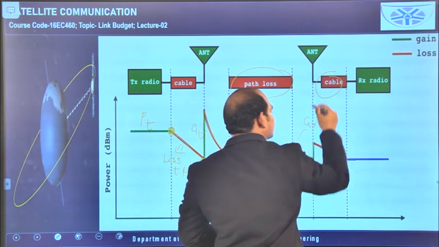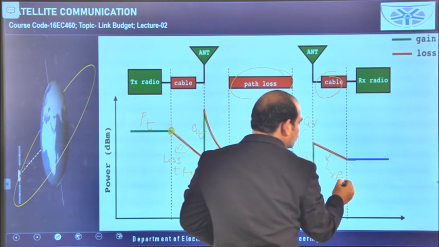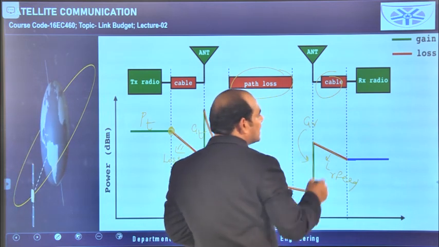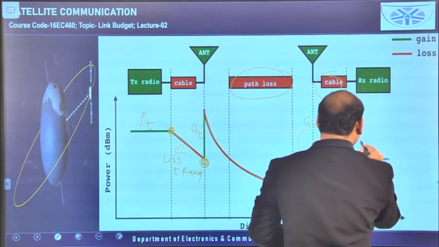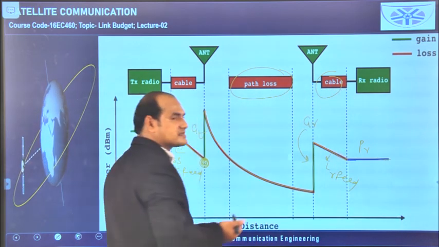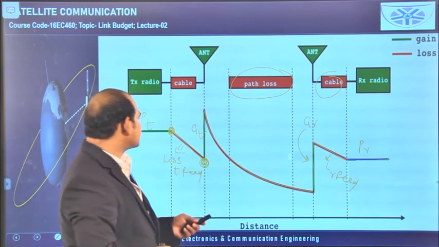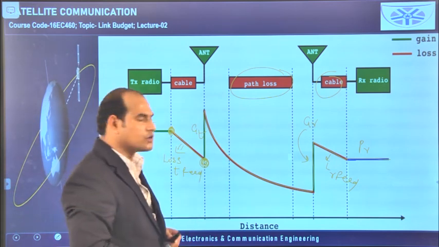And again here the feeding network is there, so again loss is available. Loss on the receiver side due to feeding. Finally you will get the received power. But overall, if you see, the loss is more as compared to gain. So compulsorily the received power will be lesser than the transmitted power.